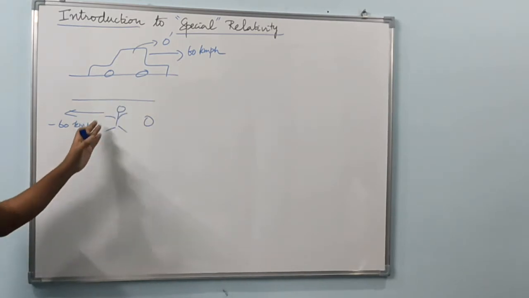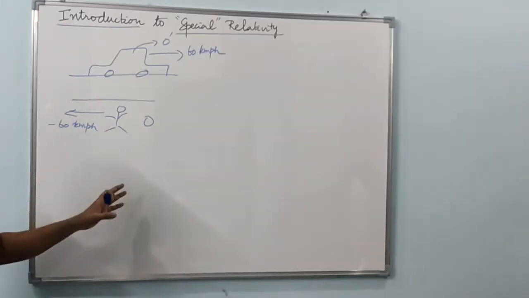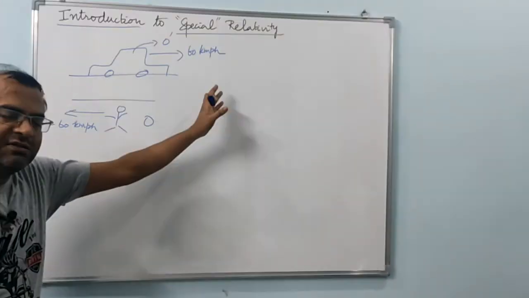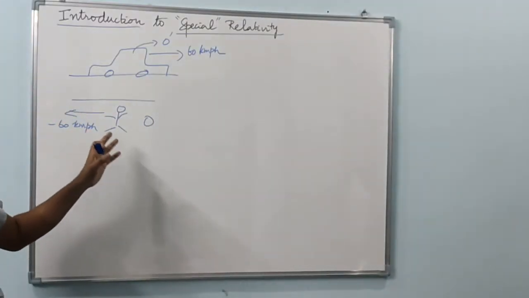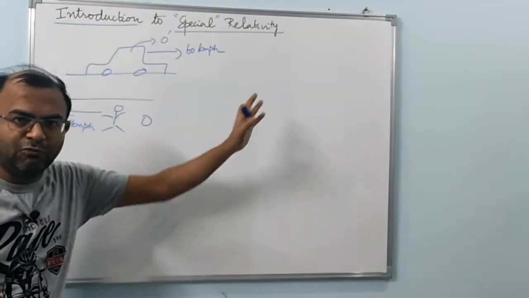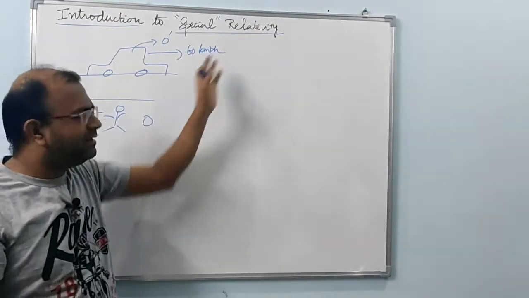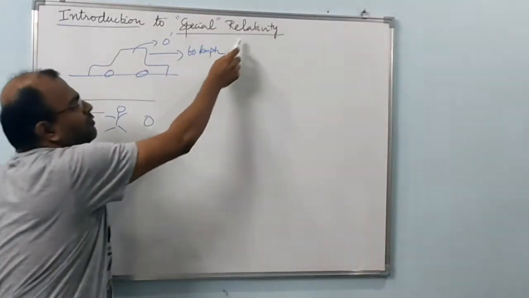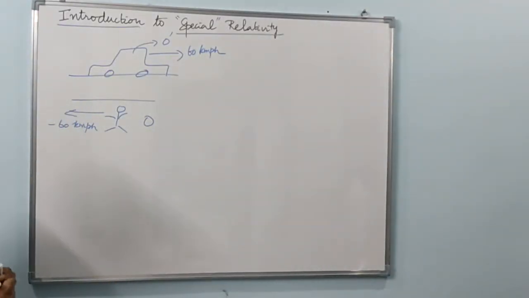There is nothing like this observer is stationary and he is seeing the car moving, so only the car is moving with respect to him. So we cannot say that this is the only possible motion. No, this is not the idea. So the topic of relativity, where does it come in here? When you want to compare the motion, then you have to talk about relativity. How do you do that?